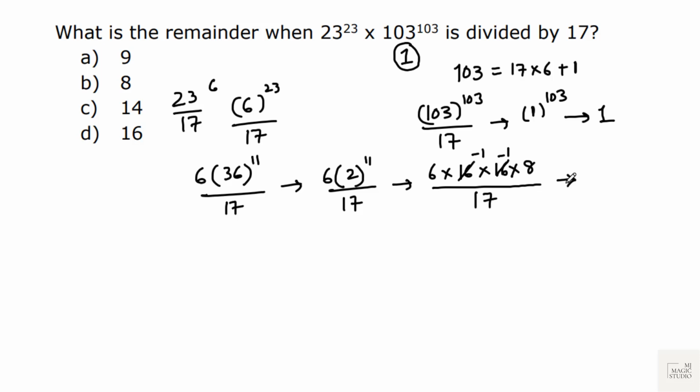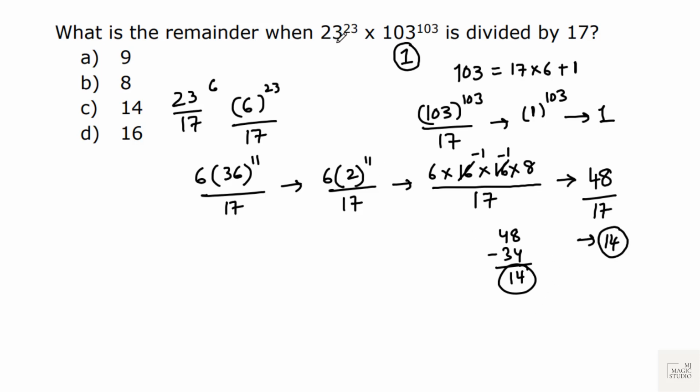That means ultimate remainder is 6 into minus 1 into minus 1 into 8. That is 48. Again 48 is a bigger number than 17. Let's divide 48 by 17 straight away. 17 into 2, 34. 48 minus 34 would be 14. That means now we would be left with remainder 14, which is a smaller number than 17.